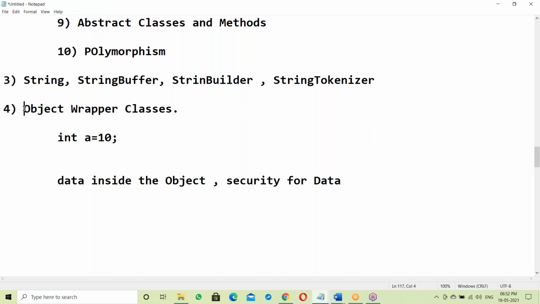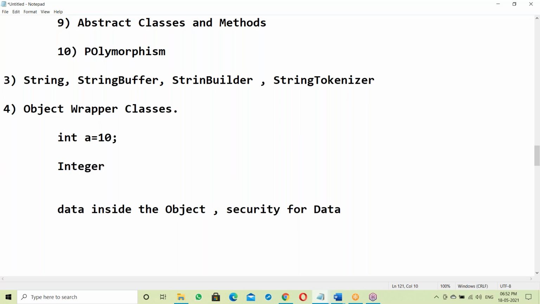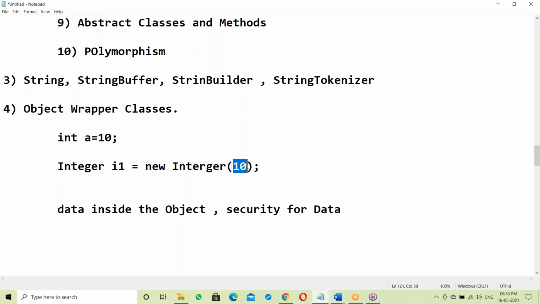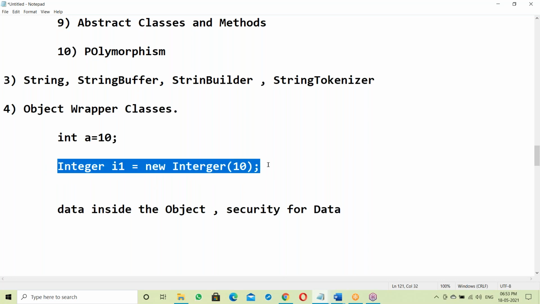Here, the main purpose of object wrapper classes is to make data 100% secure. Instead of a plain variable, we store the data in an object, like Integer i1 = new Integer(10). Instead of keeping 10 in a variable, we store it inside the object, which gives security for data.